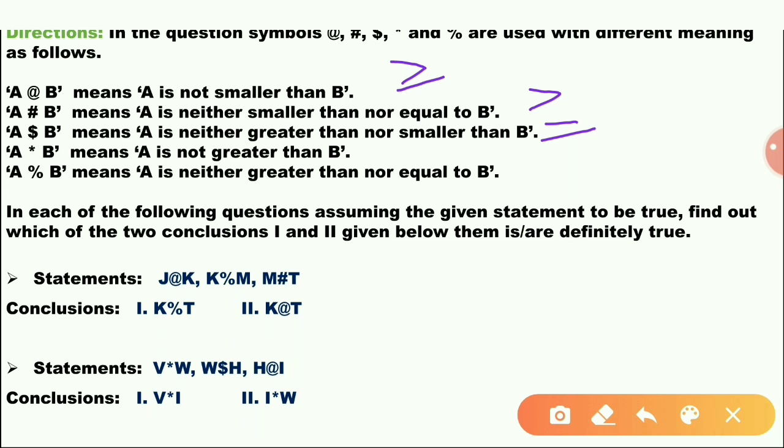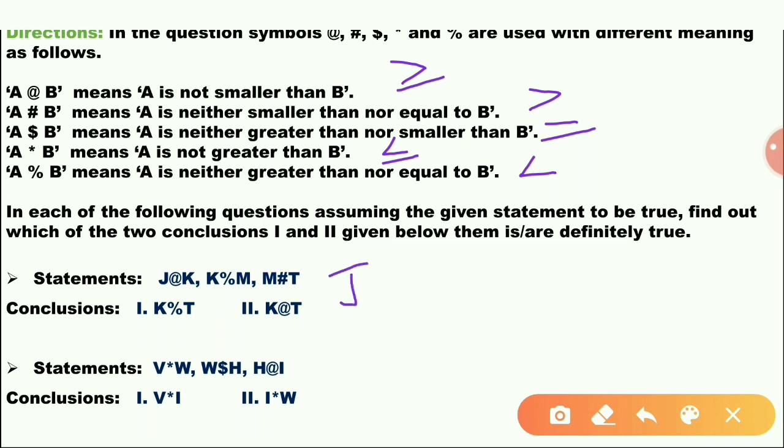A percentage B means A is not greater than B, meaning smaller than or equal to. A hash B means A is neither greater than nor equal to, meaning smaller. In each of the following questions, assuming the given statement to be true, find out which of the two conclusions given below them is or are definitely true.